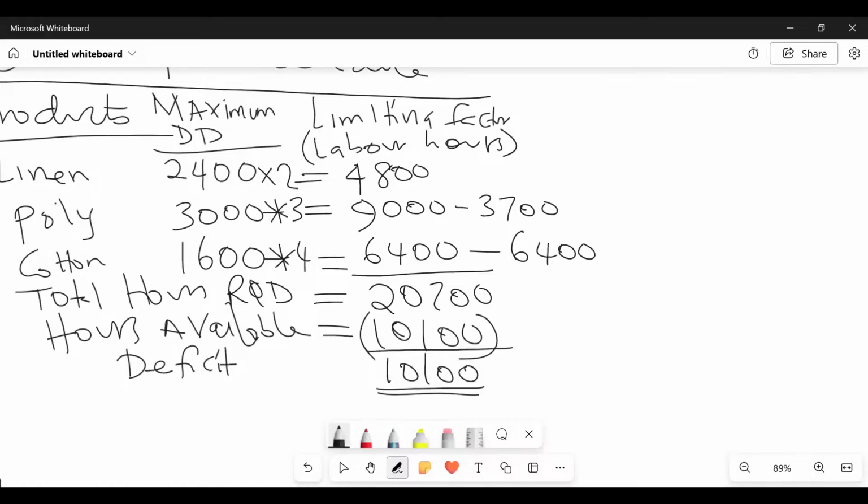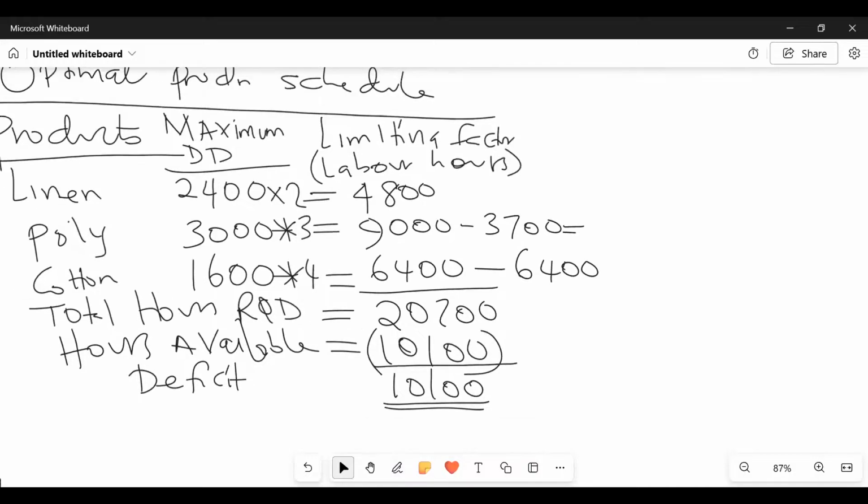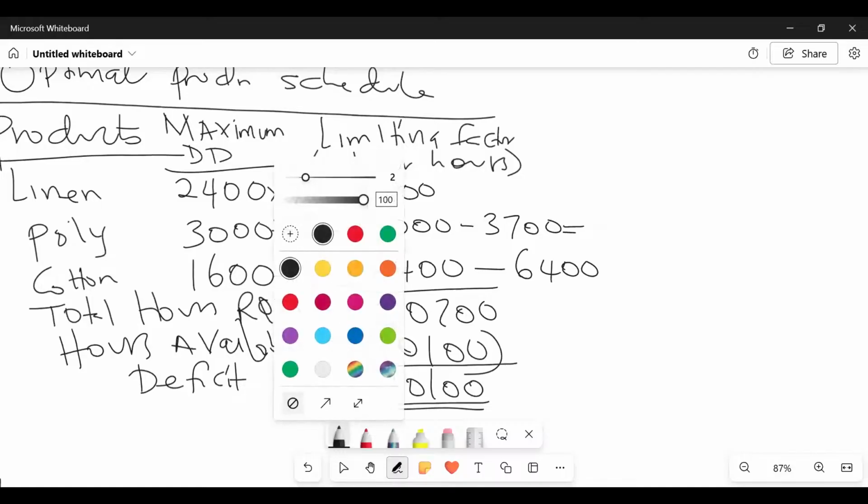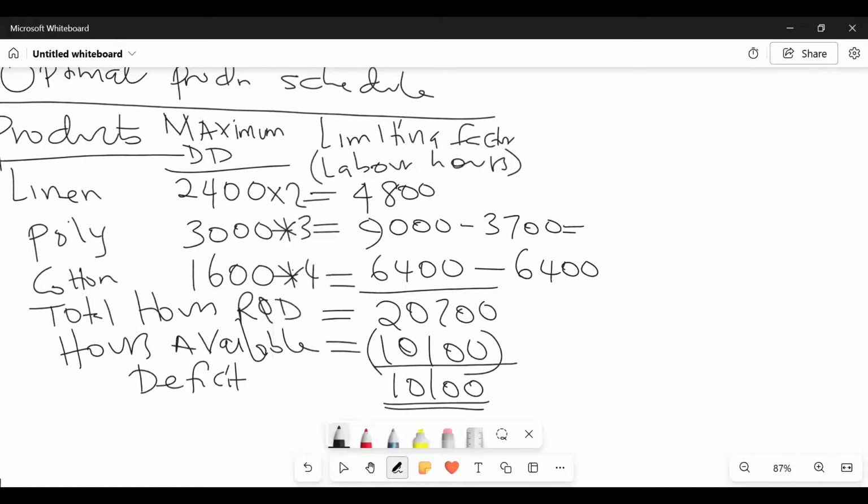So what does this mean, ladies and gentlemen? If you subtract, the number of hours we can now put to poly are how many? 5,300. The number of hours you can now put to poly, we have 5,300.